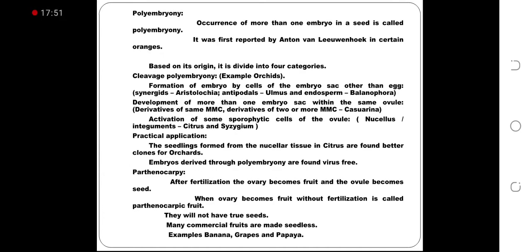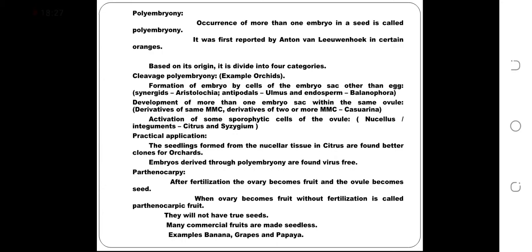Now the next topic is polyembryony. Occurrence of more than one embryo in a seed is called polyembryony. It was first reported by Anton van Leeuwenhoek in certain oranges. Based on its origin, it is divided into 4 categories. Cleavage polyembryony, example orchid. Formation of embryo by cells of the embryo sac other than eggs.